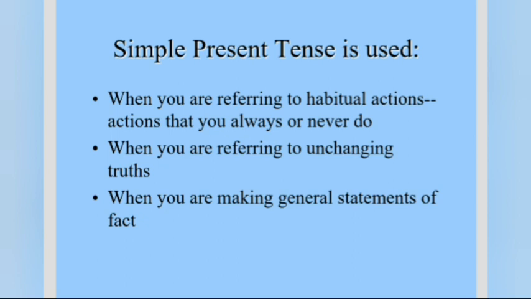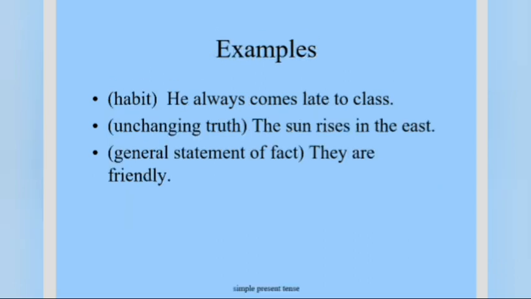In this case, often we talk about habitual action. That means I go to school every day. That is my habit. Or if I am talking about the sun rises in the east, or Taj Mahal is in Agra, these are unchanging truths. We cannot change this truth. And when we make general statements, we should use simple present tense.